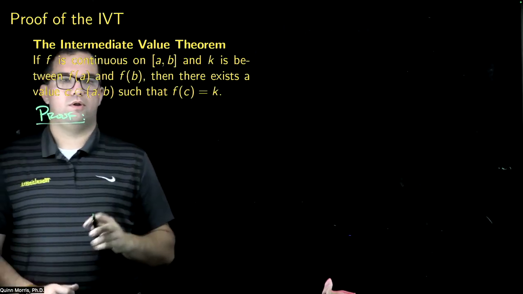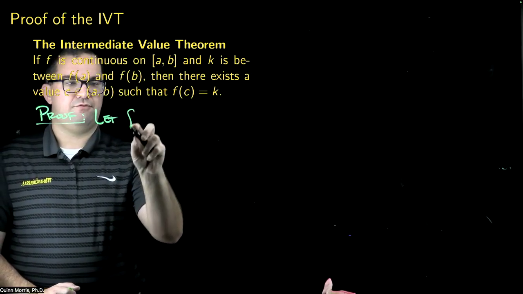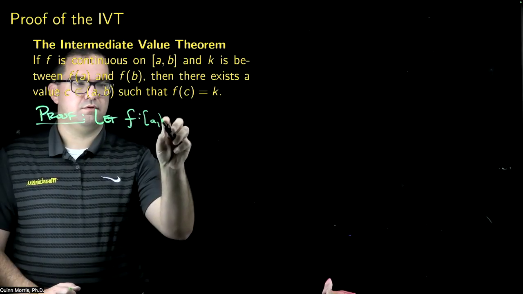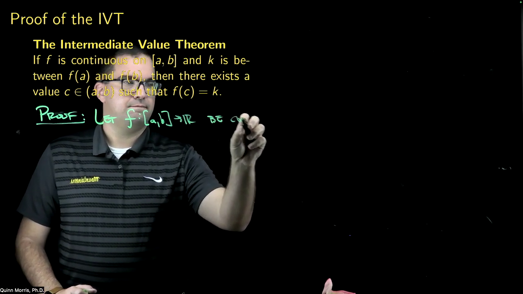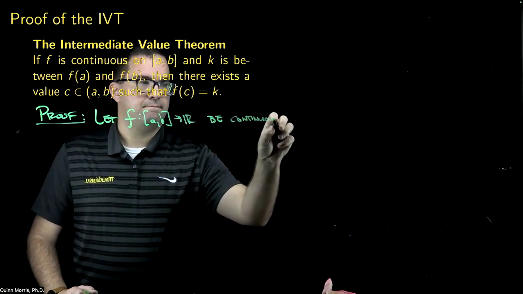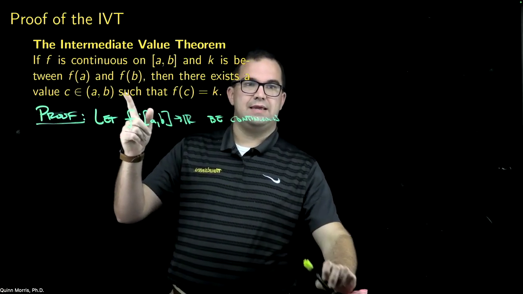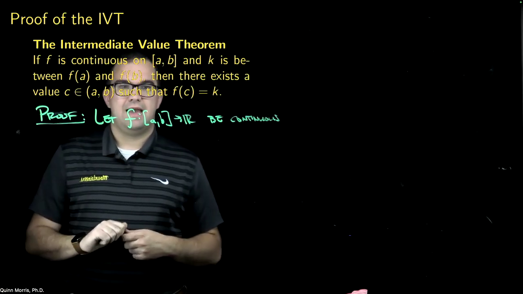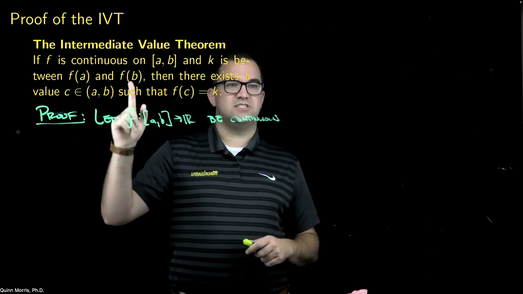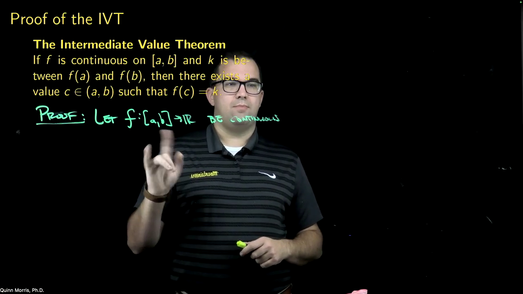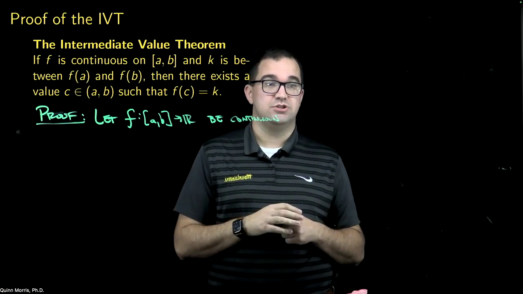All right. So what am I going to do? My assumptions are f is continuous on [A, B]. So I'm going to let f from [A, B] into R be continuous. And I want to take K between f of A and f of B. I'm going to deal with this first in the case where f of A is smaller than f of B. We'll then go back at the end and say, if it had been swapped the other way around, it would only have caused minor changes to our proof.